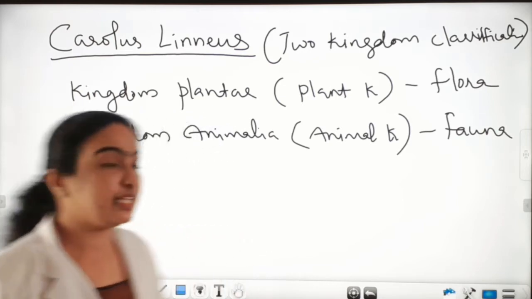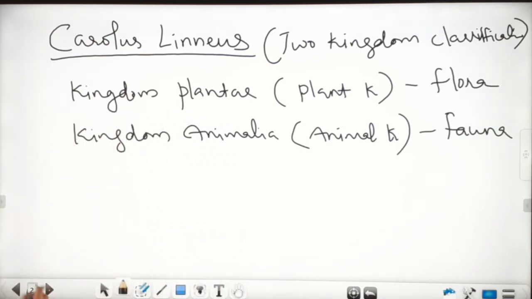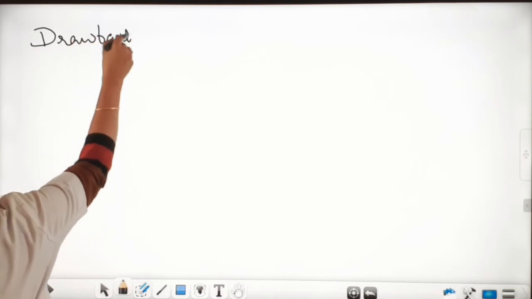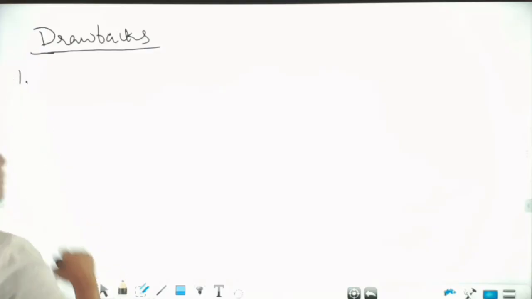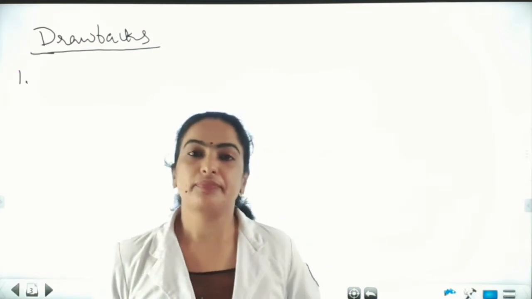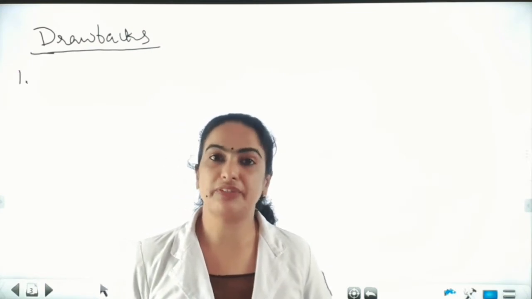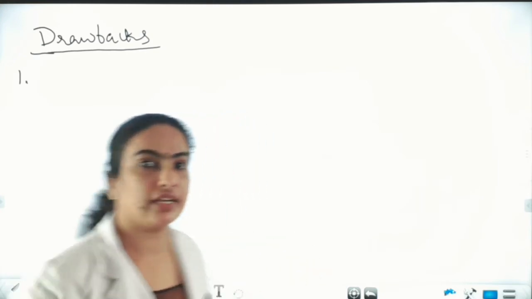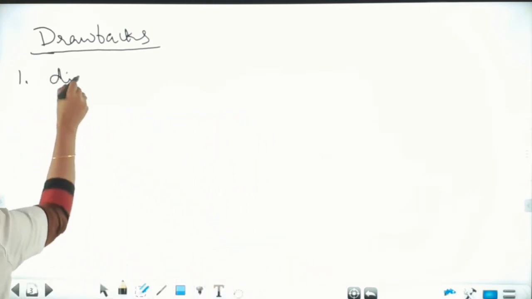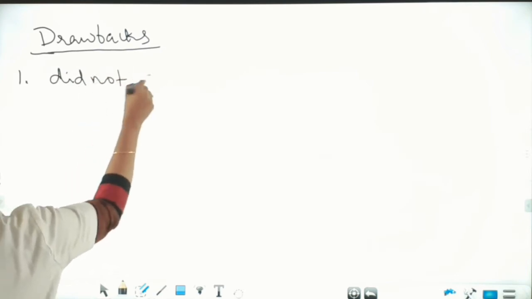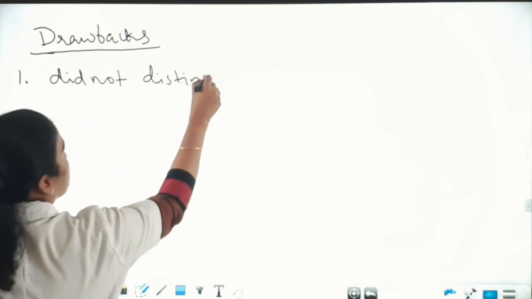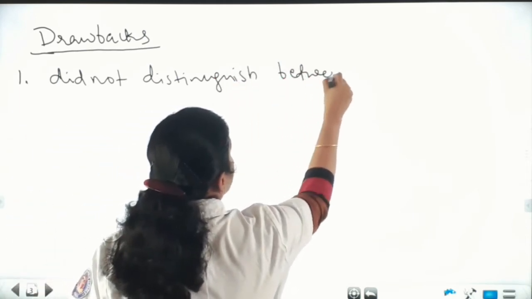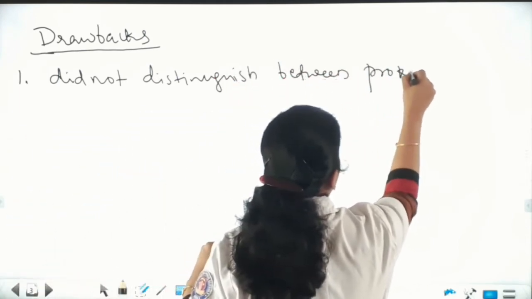And next we can see the drawbacks of this two-kingdom classification. Drawbacks or demerits. The first drawback is that the two-kingdom classification system did not distinguish between prokaryotes and eukaryotes.